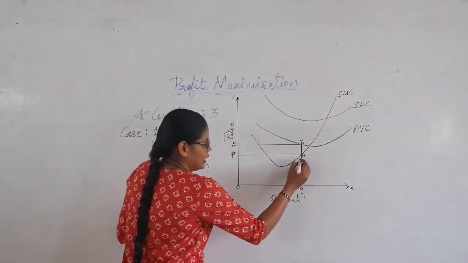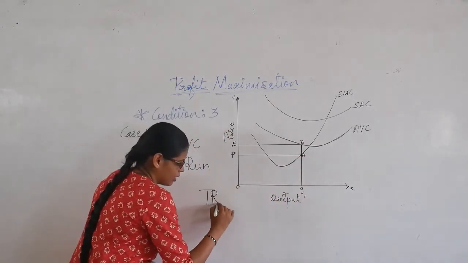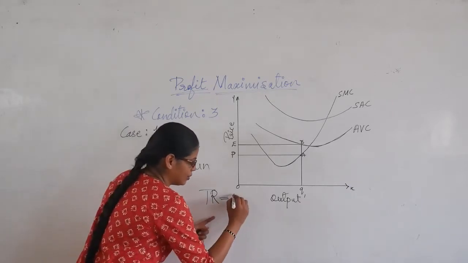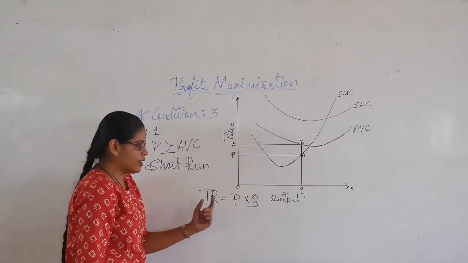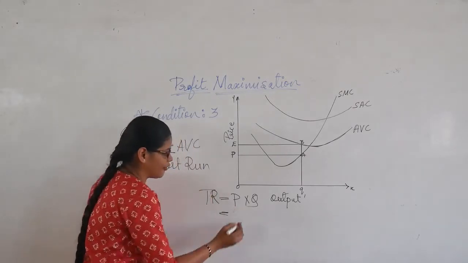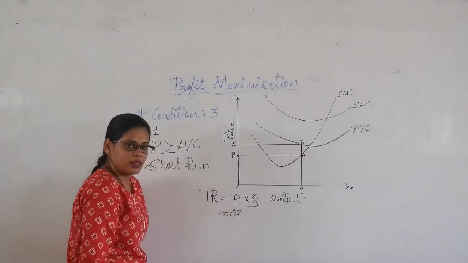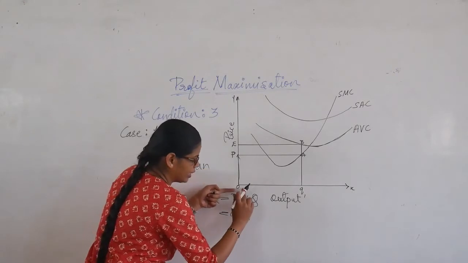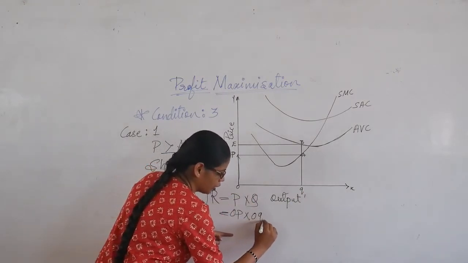So now, what is the total revenue? If you understand this total revenue equation, it is nothing but the price into the quantity. Yes? So now, what is this price in this graph? Price is nothing but OP. So the vertical height, which is OP, into the horizontal width, which is OQ1.